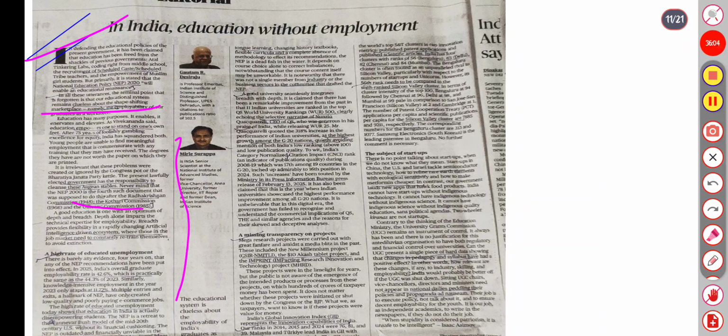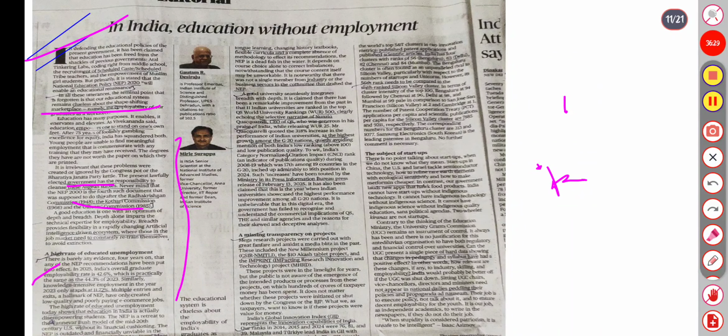Like in 25, India's overall graduate employment rate is 42.6%, which is practically the same as 44.3%. So this shows that education in India is actually disempowering the students.